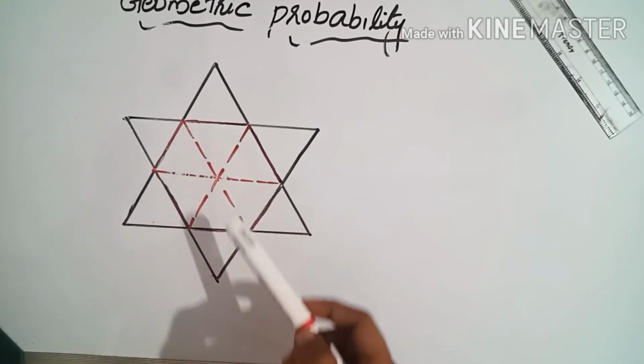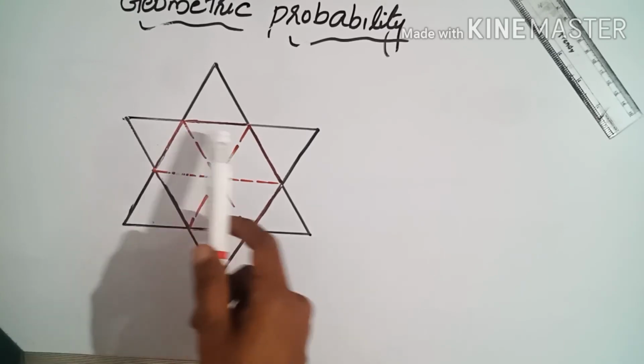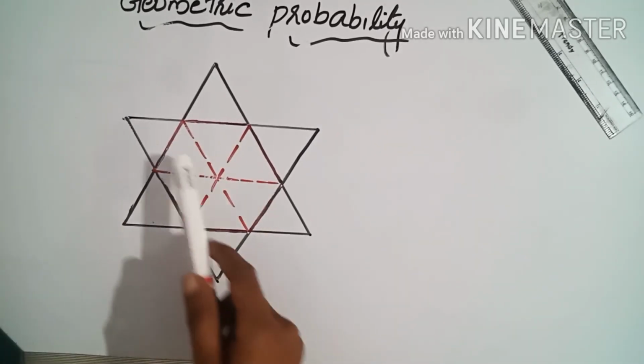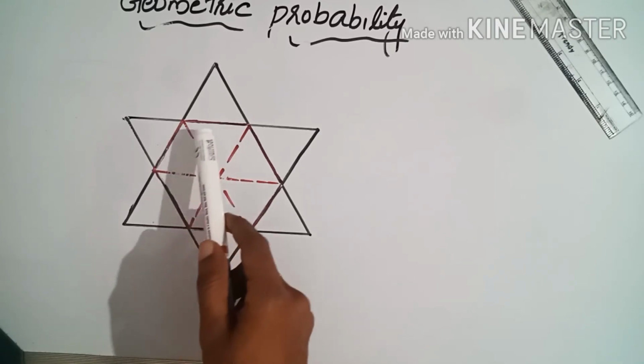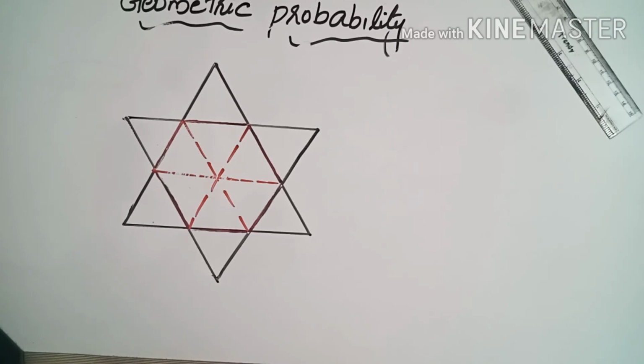After drawing these 3 diagonals, you can see that this regular hexagon is divided into 6 equal triangles. 6 equilateral triangles, 1 2 3 4 5 6. This we have already learned in 9th standard.